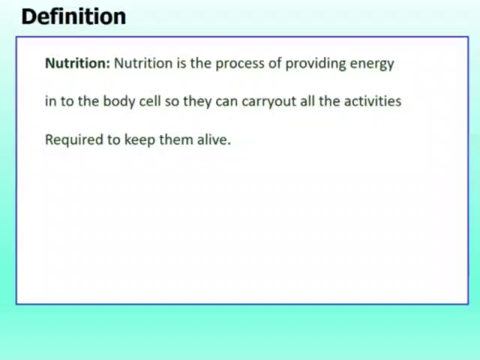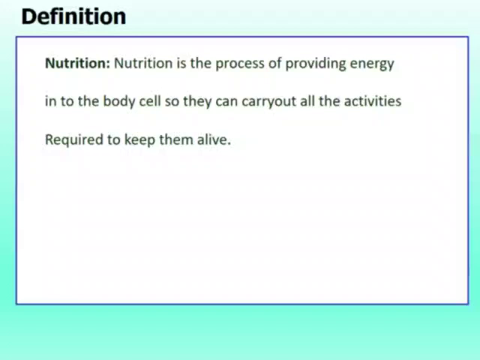Nutrition is the process of providing energy to the body cells so they can carry out all the activities required to keep them alive. How do we get energy to do all the activities? We get energy from the nutrients. Nutrients means carbohydrates, fats, proteins, vitamins, and minerals.